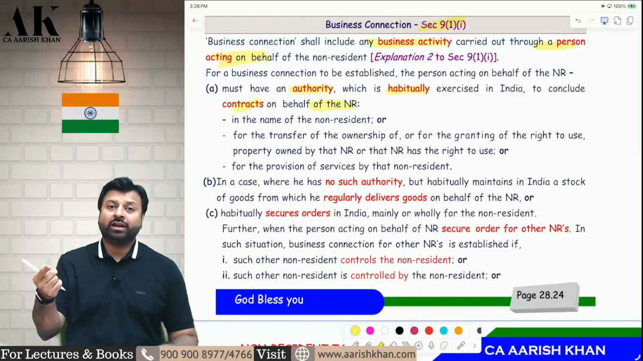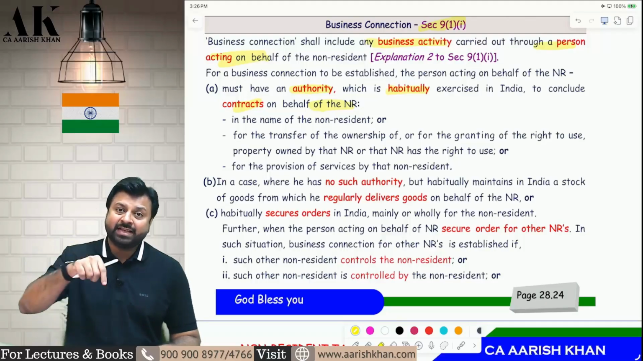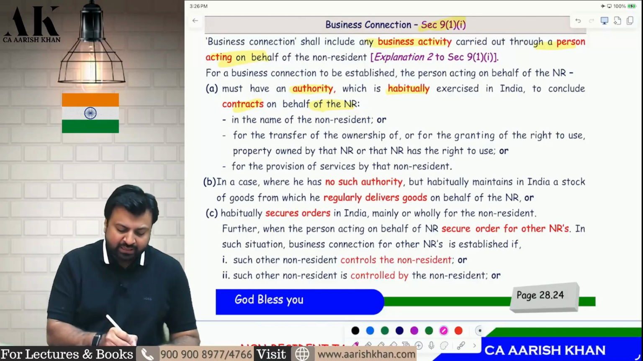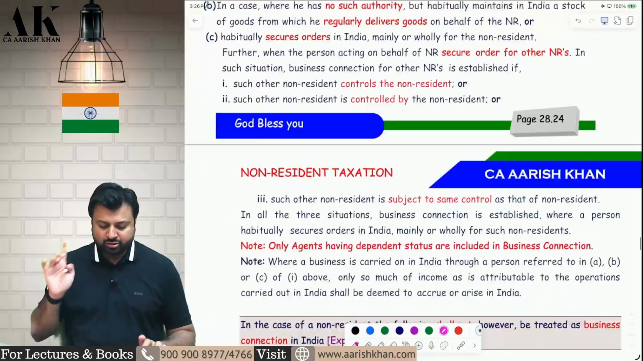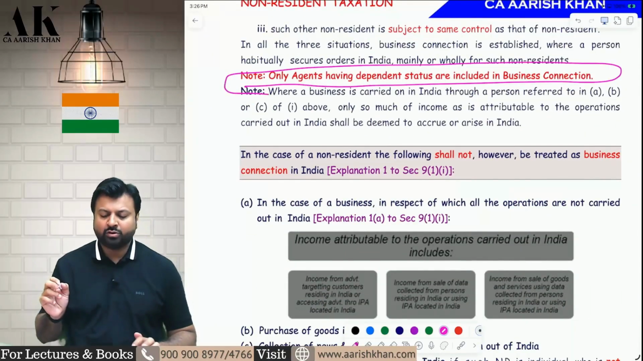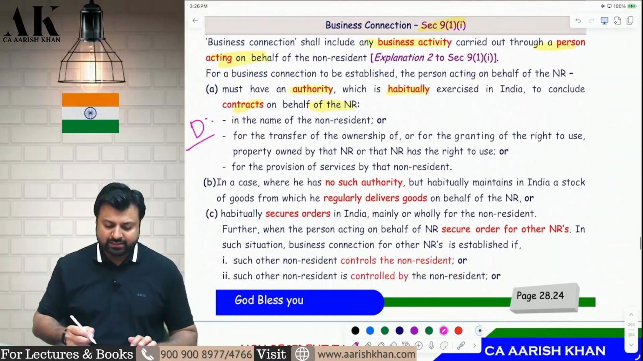So if there is an agent in India who regularly enters into a contract on behalf of a non-resident in India, that agent will be called what? That agent will be called a business connection of the non-resident, and the income of the non-resident will be subject to tax in India. But remember, that agent has to be what kind of agent? That agent has to be a dependent agent. He should not be an independent agent. It is written over here. Only dependent agents are included in business connection. Independent agents are not covered.